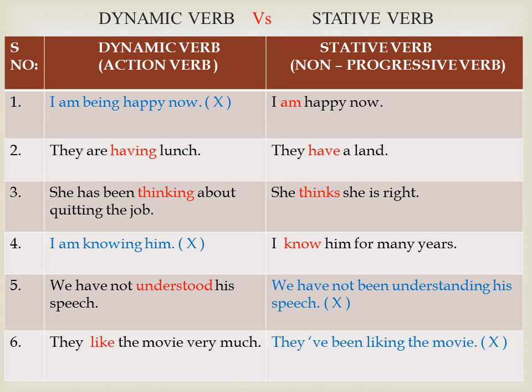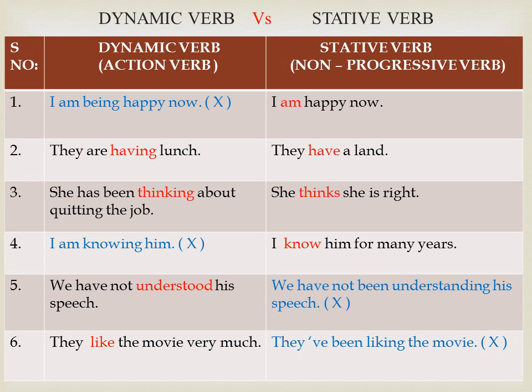There is a sense of continuity in stative verbs. Therefore, don't use continuous tense. Let us see a few examples. I am being happy now. It's wrong since am is a be verb. I am happy now is correct. They are having lunch is correct. Have replaces many action verbs like eat, drink, take medicine, or enjoy, etc.